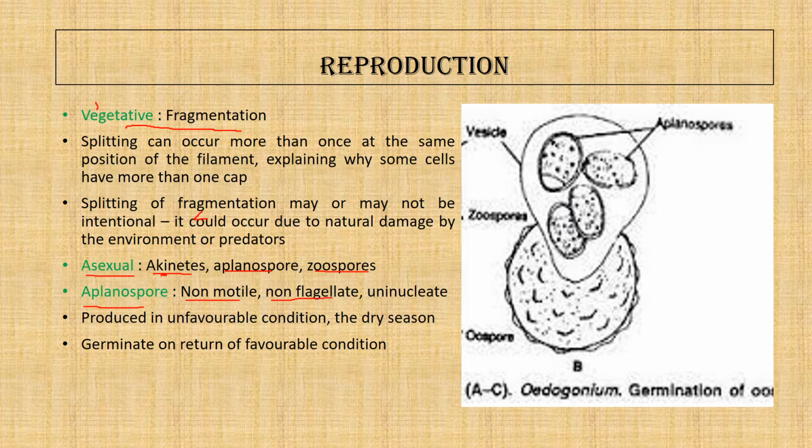They have a thick wall around them, and they are uninucleate. This aplanospore, in the diagram here, is produced in unfavorable condition, and only on return of favorable condition does it germinate.